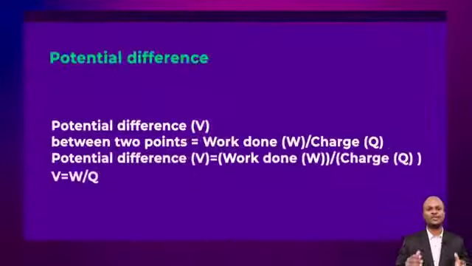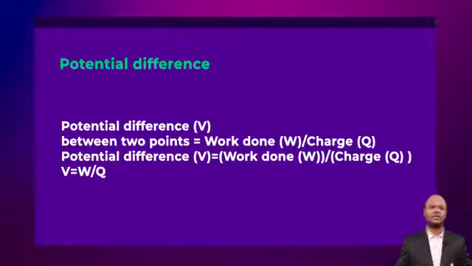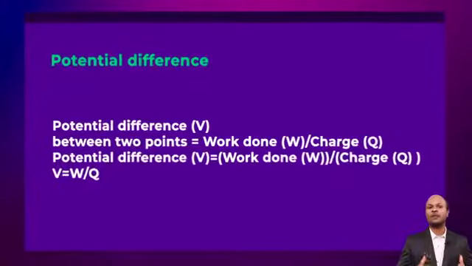We define electrical potential difference between 2 points of an electrical circuit carrying some current as the work done to move a unit charge from one point to another. The potential difference between 2 points is given by work done divided by the charge. If the potential difference is denoted by the letter V, work done by the letter W, and the charge by the letter Q, then V is equal to W by Q.